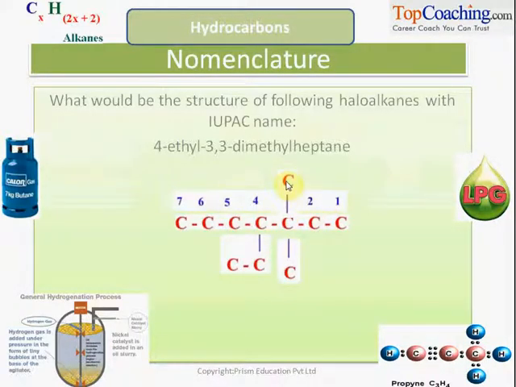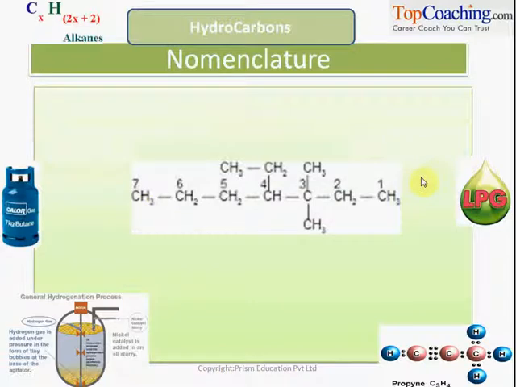So we are ready with the basic structure. Now put the required number of hydrogens that satisfy the valency of carbon. Carbon can form 4 bonds, right? So for example, this carbon won't have any hydrogen attached. This carbon will have 3 hydrogens because 1 bond is with carbon and 3 more with hydrogens. This carbon will have 2 hydrogens, CH2, and so on. So how does 4-ethyl-3,3-dimethylheptane look? It looks like this, right?